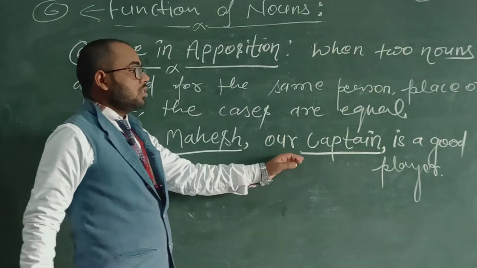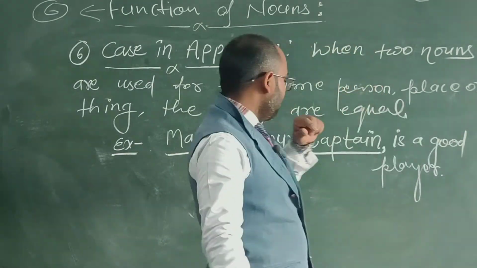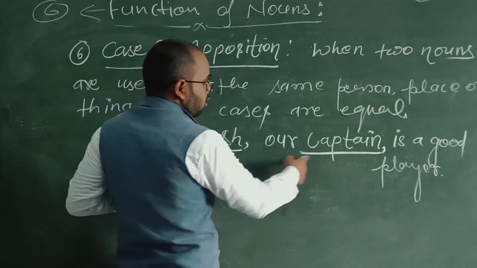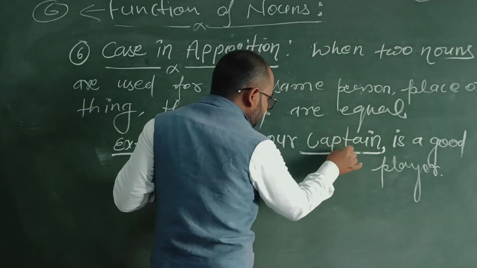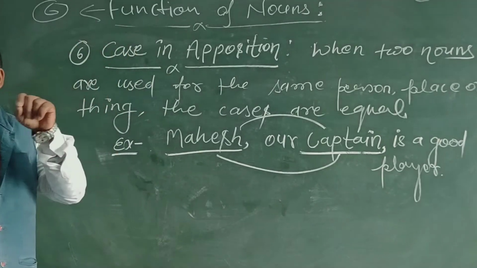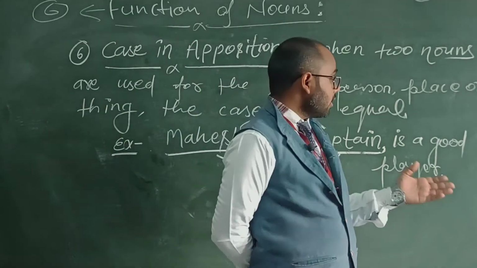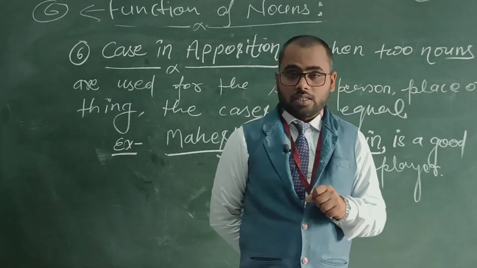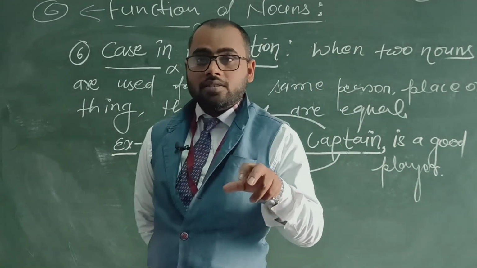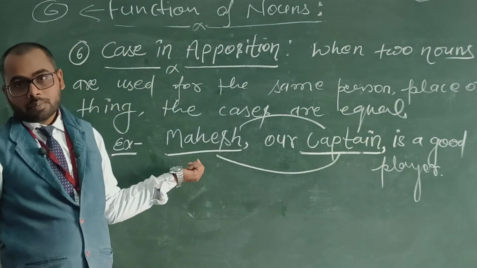But both of the nouns are used here for the same person. Mahesh is the person who is captain, and captain is the person whose name is Mahesh. It's not so that Mahesh is someone other and captain is someone other. Mahesh is the captain, and the captain's name is Mahesh.